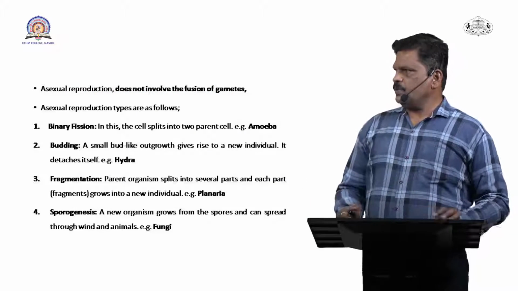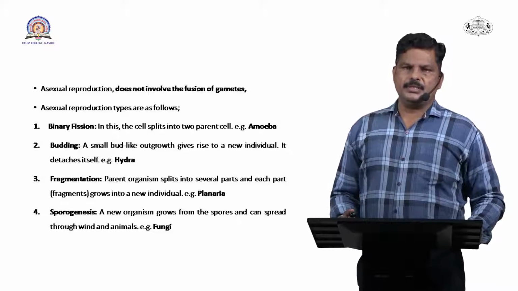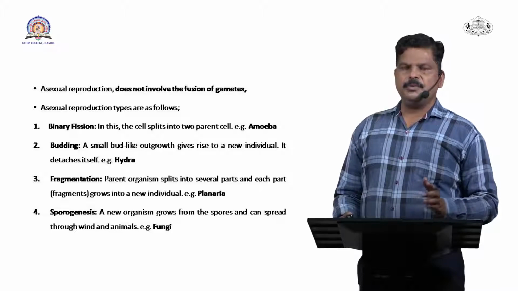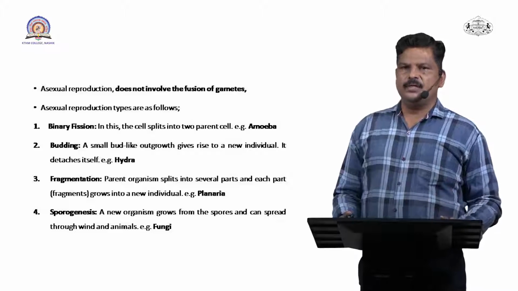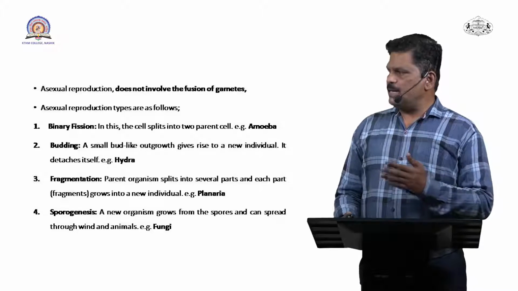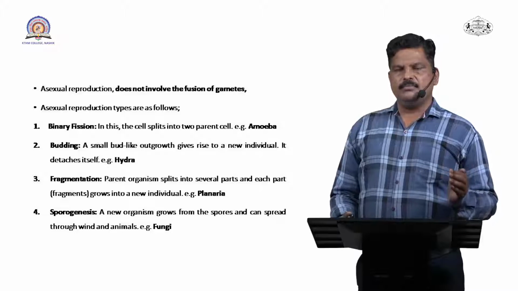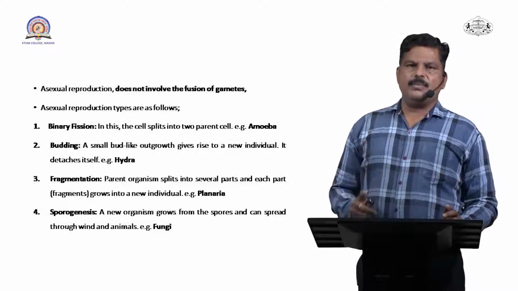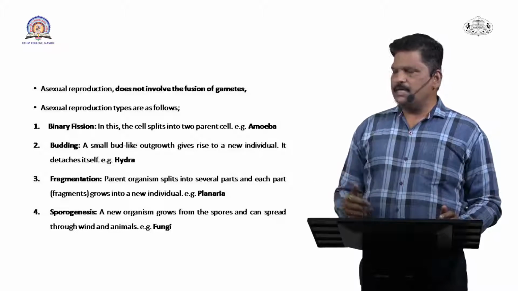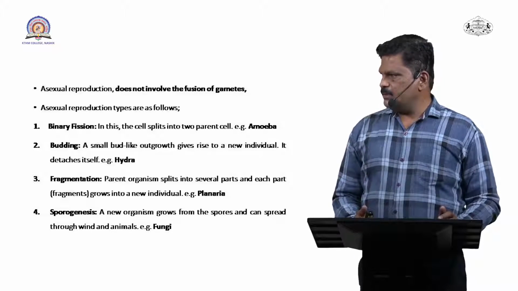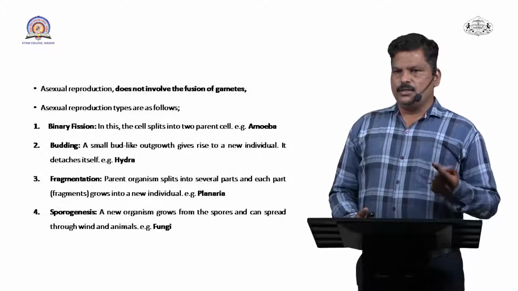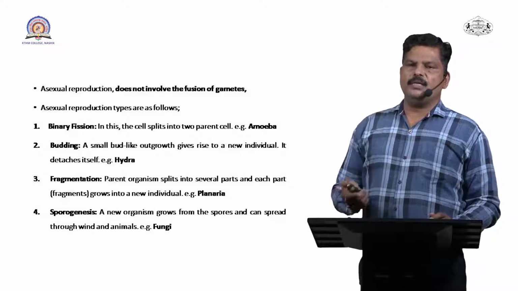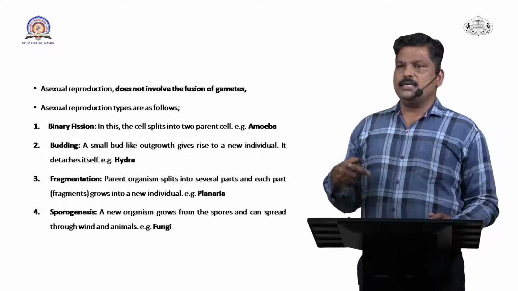Now what are the different types of asexual mode of reproduction? Generally binary fission, budding, fragmentation and sporogenesis are the four different types. In binary fission, a single-cell organism like Paramecium divides into two new organisms. In budding, a single bud originates on the body of the organism, then detaches itself from the parental organism and grows as a new organism.